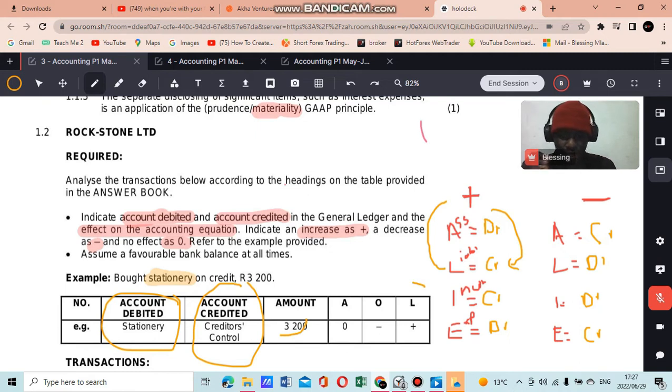And then you have your accounting equation. If you got the accounts debited and credited right, it will be easy for you to fill this out. What I want to note is these are assets. You know where assets increase, you know where assets decrease. Owner's equity is affected by two things, which are your income and your expenses. So expenses, they decrease your owner's equity. Owner's equity is like the wealth the owner has in the company, in simplest form.